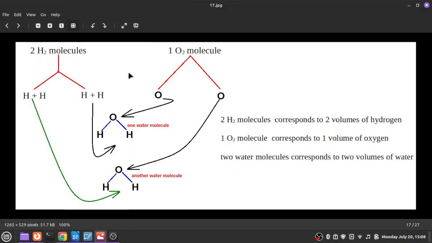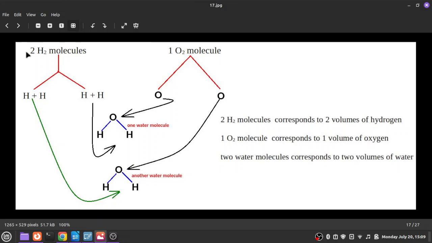Gay Lussac's result is that 2 volumes of hydrogen combined with 1 volume of oxygen will produce 2 volumes of water. So instead of volumes, I am taking 2 H2 molecules. In place of 2 volumes of hydrogen, I am using 2 H2 molecules. In place of 1 volume of oxygen, I am using 1 O2 molecule. Then let us see how this experiment produces 2 water molecules.